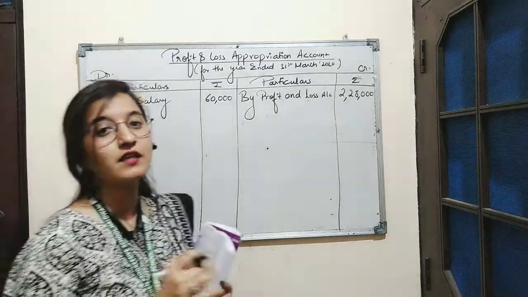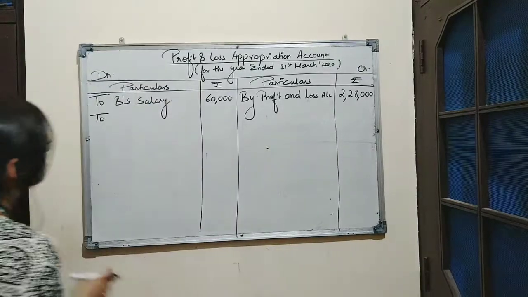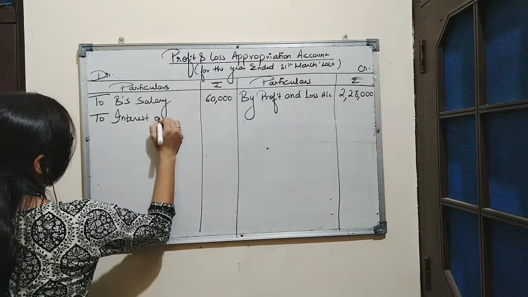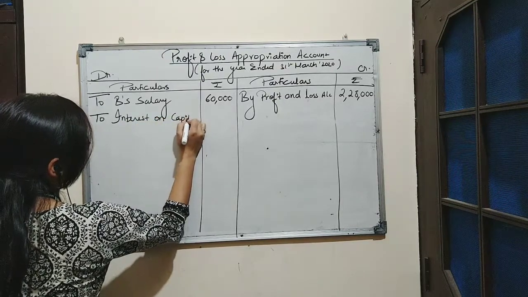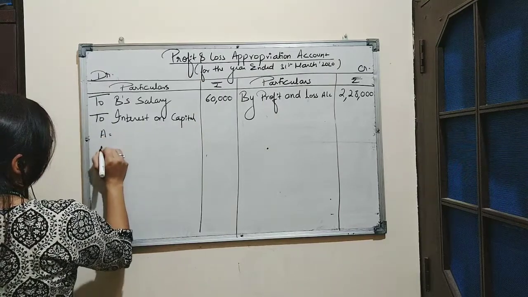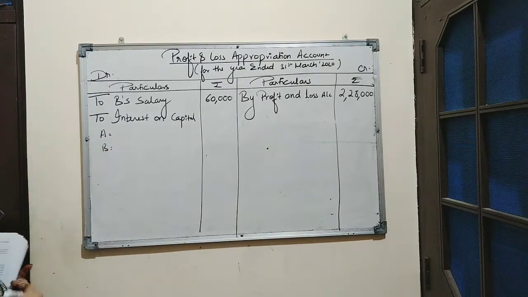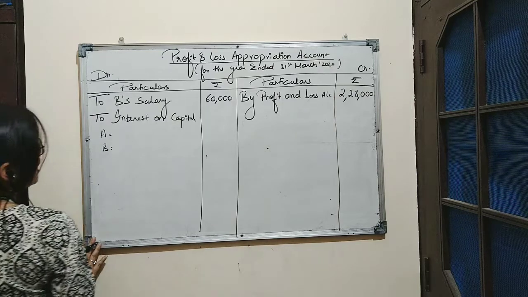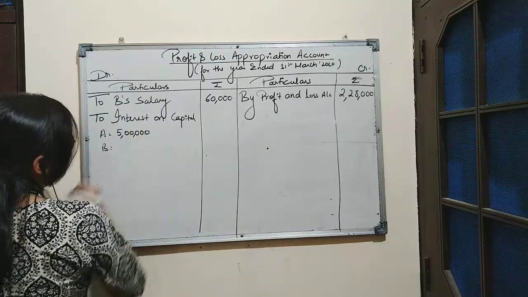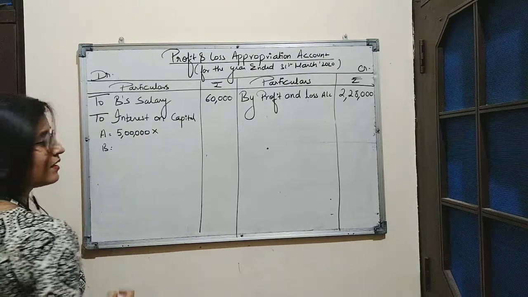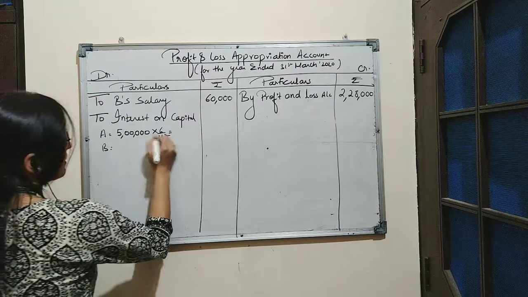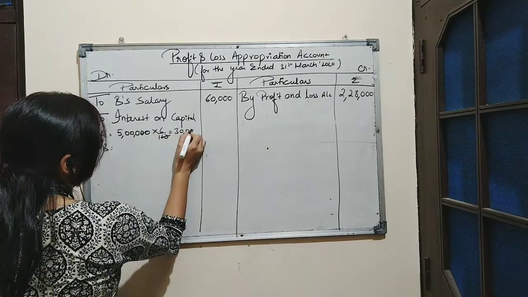Next we will record the other expense. Next expense is interest on capital to be paid to partners. So we will write here to interest on capital for A and B. A has brought rupees 5 lakh as capital and the rate of interest on capital is 6%. So 6% of 5 lakh is rupees 30,000.